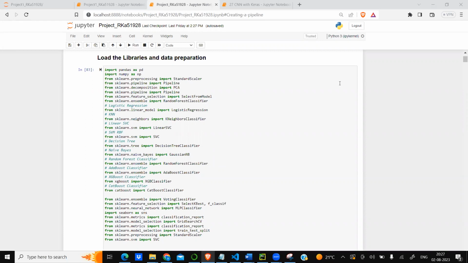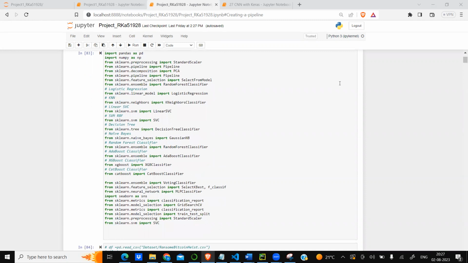The overview of my dataset. The ransomware Bitcoin dataset contains information related to ransomware attacks and Bitcoin transactions. Ransomware is a type of malware that encrypts victim files and demands ransom payments in Bitcoin for decryption. The dataset includes features such as length, weight, income, and neighbors.